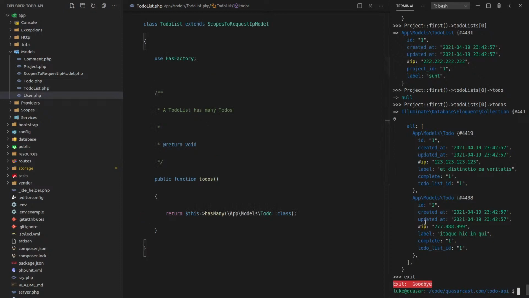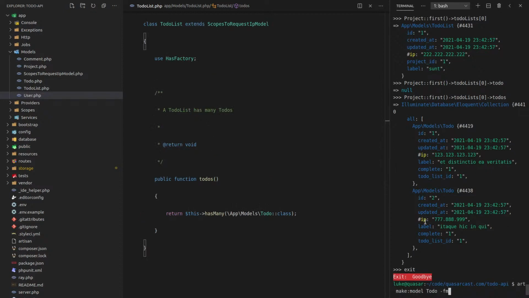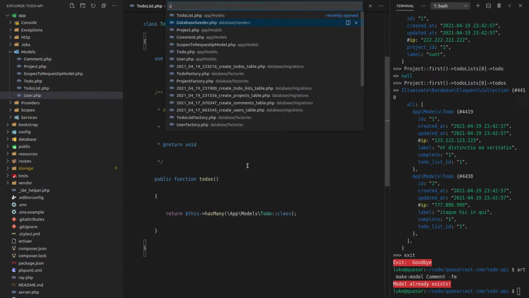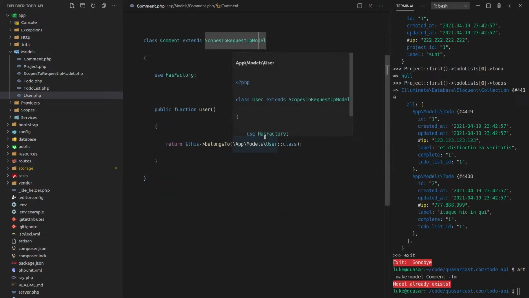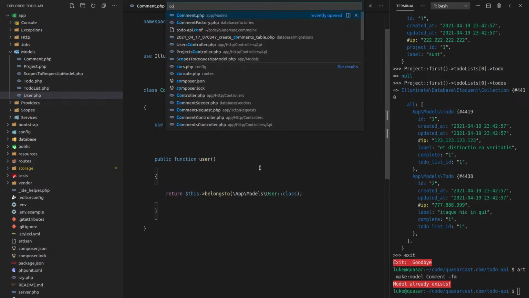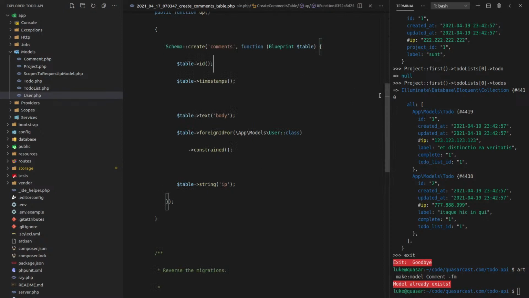So I'm going to come back here. And this time, instead of a to-do, we're going to create a comment. And this is going to be a much more complex relationship, but it'll be fun to build. Already exists. Okay, I've already got a comment. Belongs to a user. Yeah, I still haven't thought about how users are going to tie into this. Let's say comments. Let's have a look at the table where we create the comment. Yeah, I'm not sure I'd change anything here. It looks fine to me. Let's start following the pattern of having ID at the top, though.